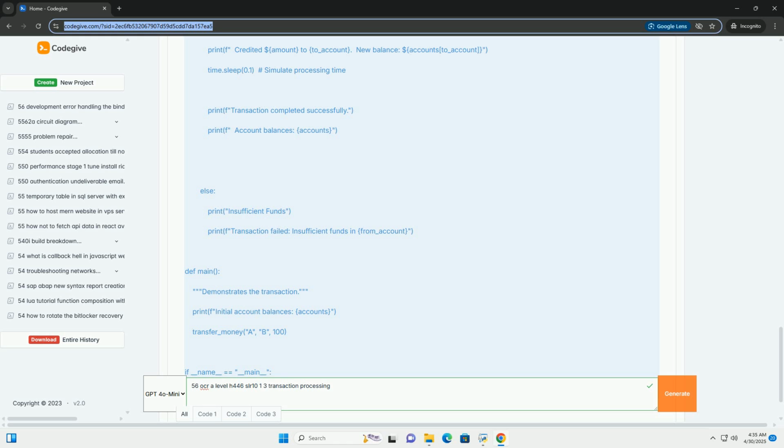8. Further study. Database systems textbooks: look for introductory database textbooks. They will have chapters on transaction processing. Online resources: websites like GeeksforGeeks, Tutorialspoint, and the documentation for database systems, for example PostgreSQL, MySQL, have good explanations of transaction processing concepts.